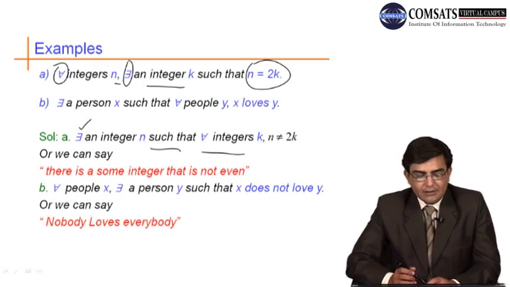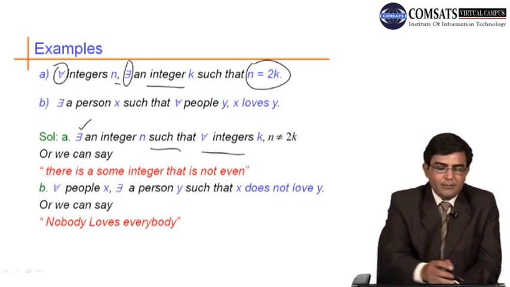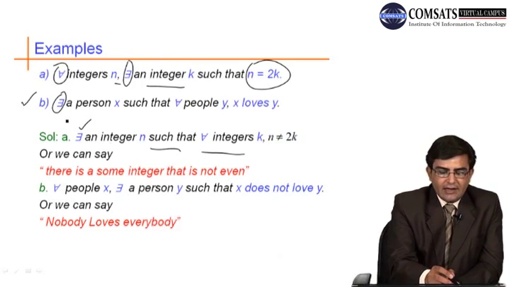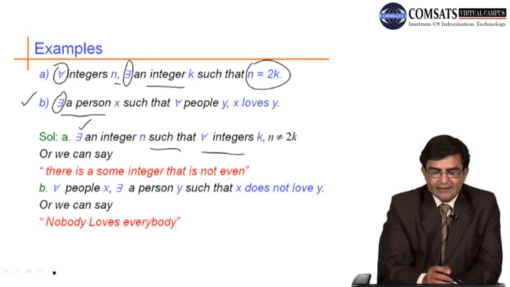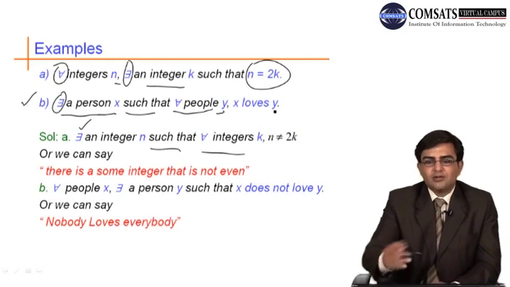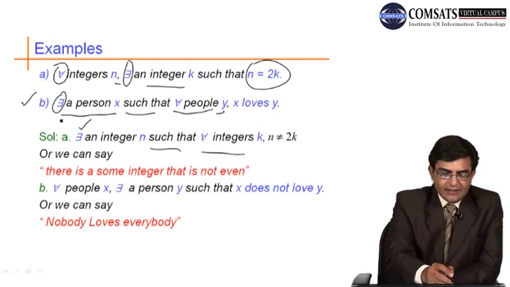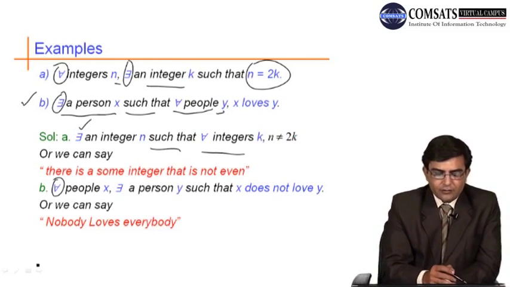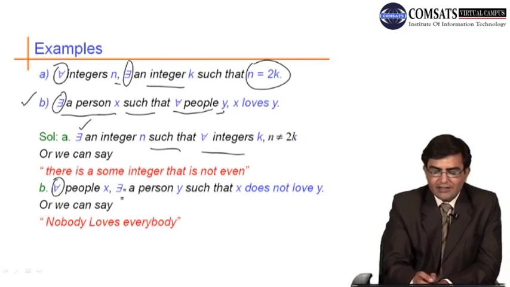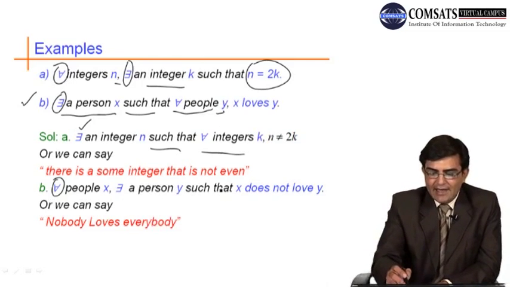So this is how we can obtain the negation of multiple quantified statements. Another example, here we have the existential quantifier: there is a person x such that for all people y, x loves y. So how to negate it? We convert there exists into the universal, for all people x, such that will be converted to a comma, for all people y will be converted to there is a person y, and the comma will be converted to such that x loves y.